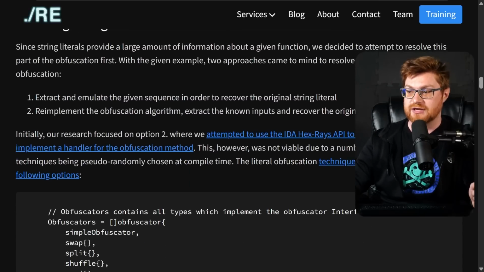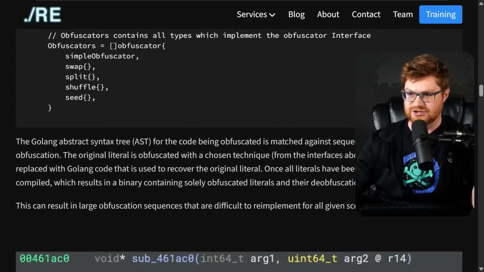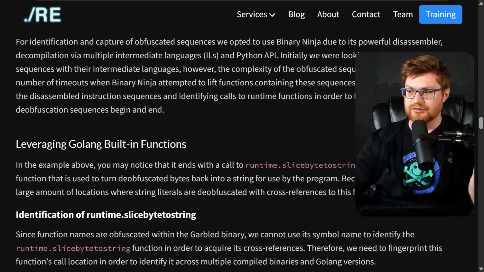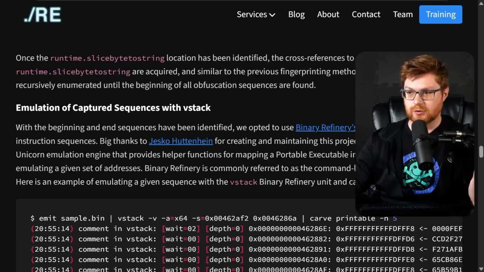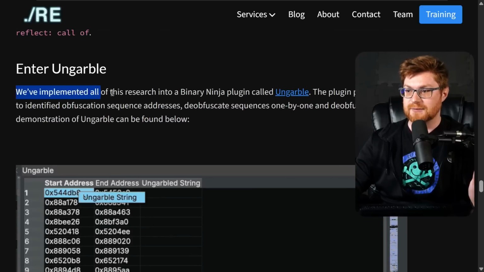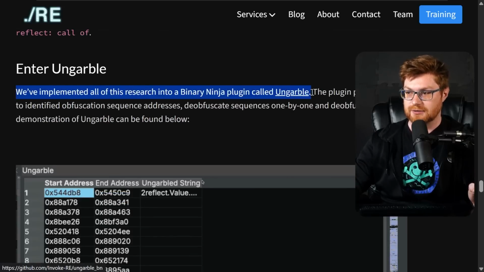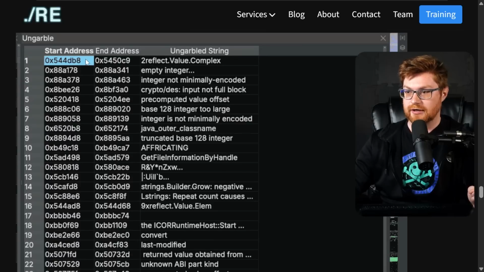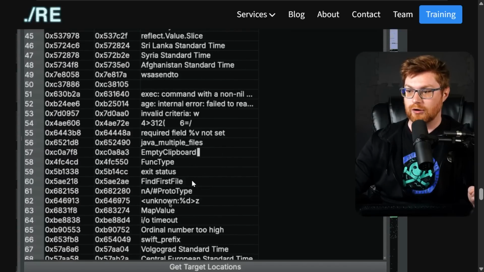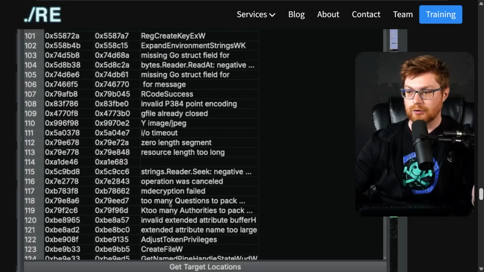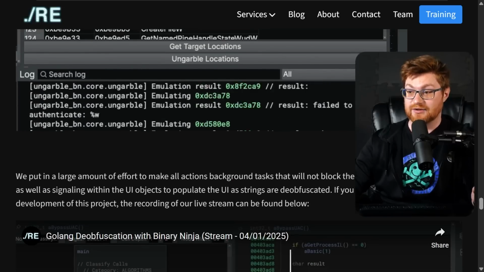But they have now put together a little plugin or extension, I think, that can help ungarble this all within Binary Ninja. I'm scrolling through a lot of this, forgive me, but if you get to the very bottom here, they've implemented all the research into a new Binary Ninja plugin called Ungarble. Seeing it in action, you can just double click on some component here, and then it will be able to carve out everything for all of the other memory addresses, subroutines or functions that were tucked away, now accessible to you.